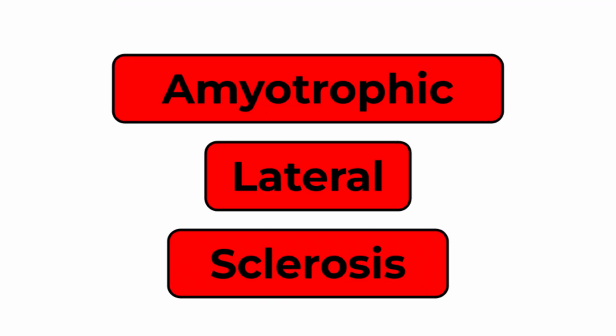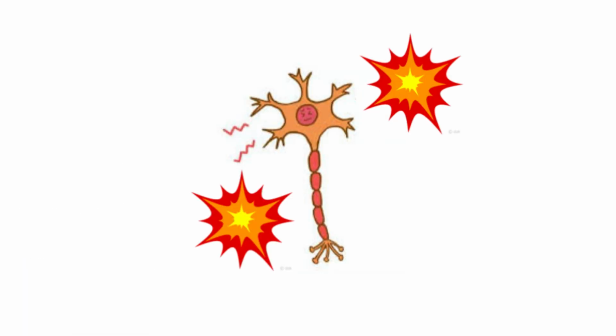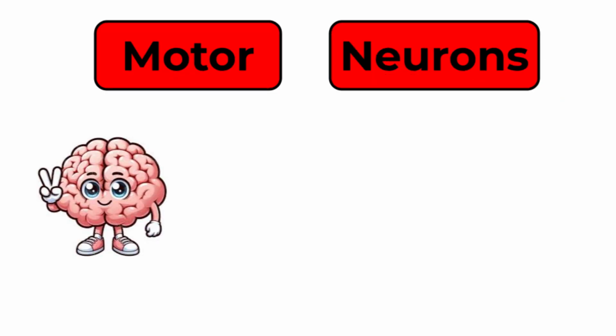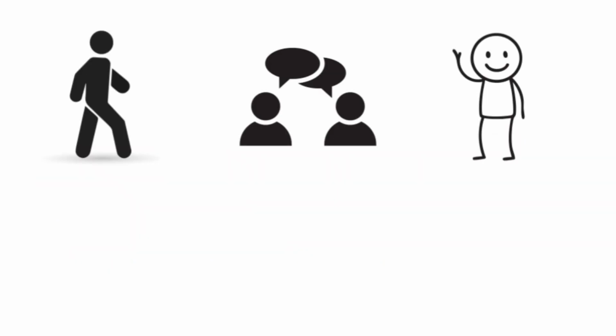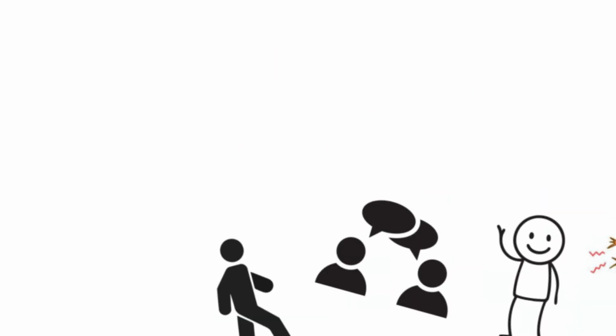Amyotrophic lateral sclerosis, or ALS, is a disease that slowly destroys the nerve cells that allow us to move. These nerve cells are called motor neurons, and they act like electrical wires running from your brain to your muscles. Anytime you walk, talk, smile, or lift your hand, a motor neuron carries that message. ALS gradually kills these neurons, which is why people with the disease lose the ability to control their muscles.